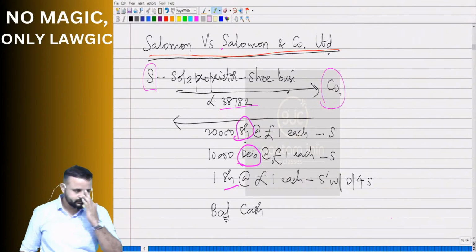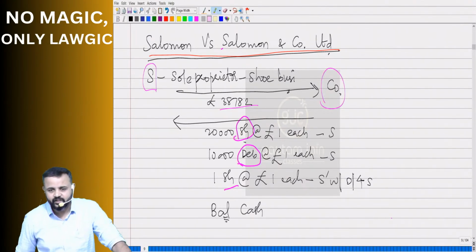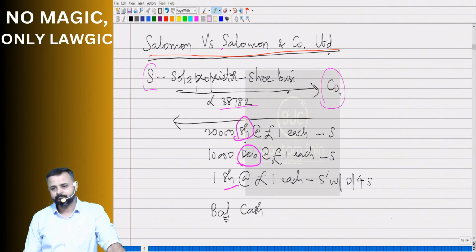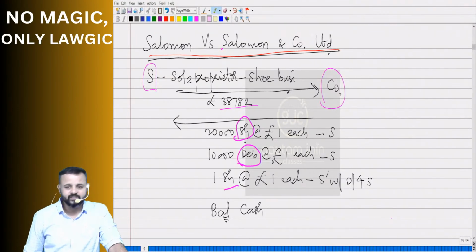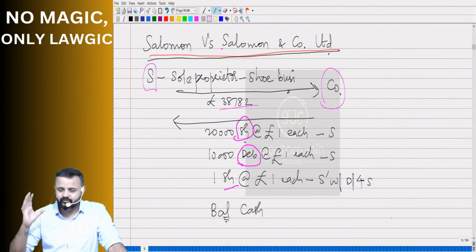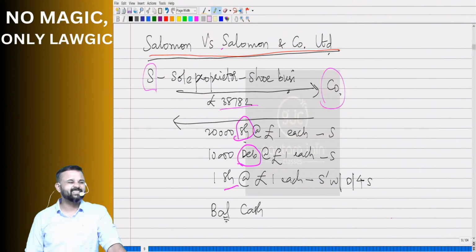Okay. So what happened in this case of Salmon versus Salmon and Company Limited? There was this person called Salmon, who was a proprietor of a shoe business. That means he was running a shoe business, and that too in proprietorship form. How much was the worth of that business? 38,782 pounds. See, from here also you can make out it's a foreign case law. 38,782 pounds was the worth of the business.